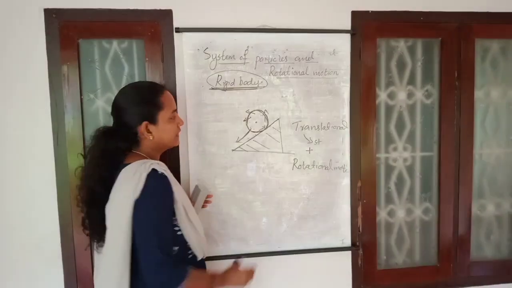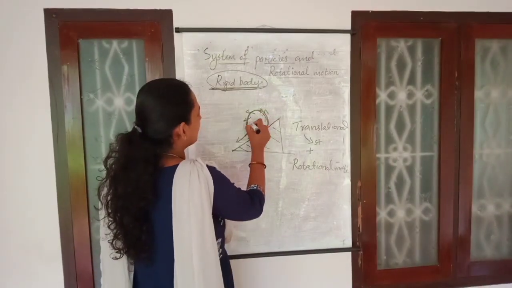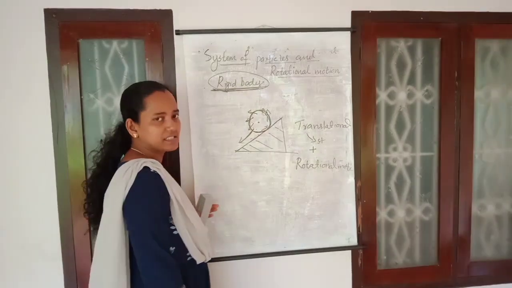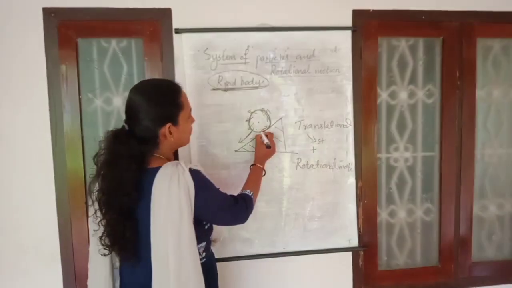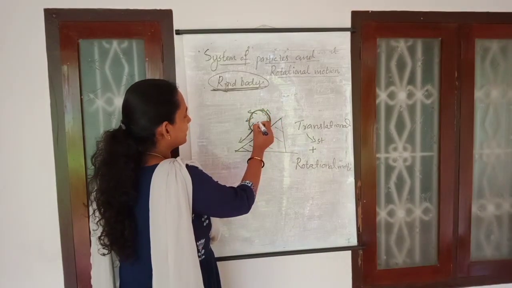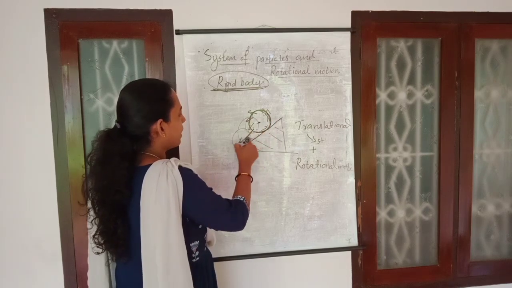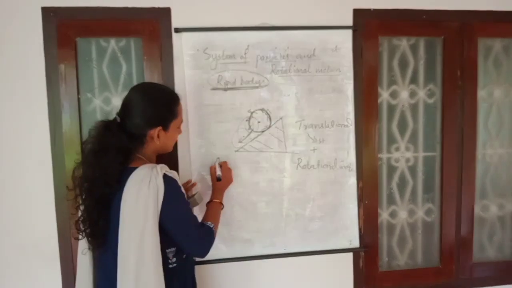We want to discuss the rotational motion of particles. Not only translational motion here; when a body like this is moving, it is also rotating about a particular axis.